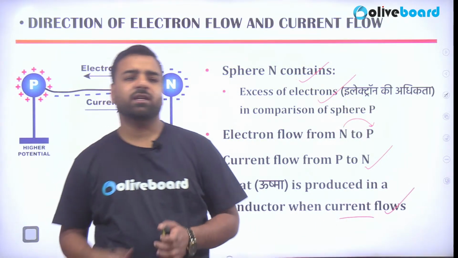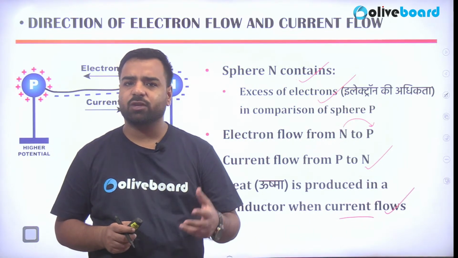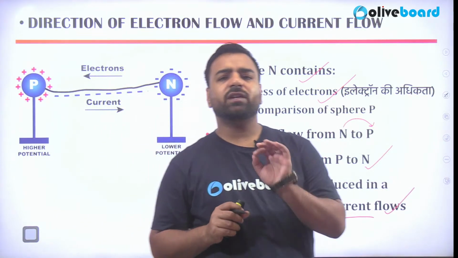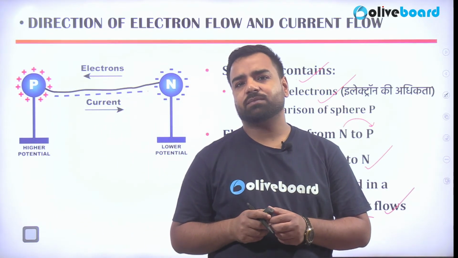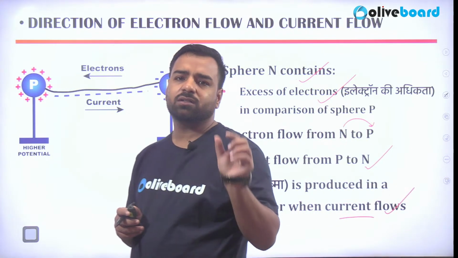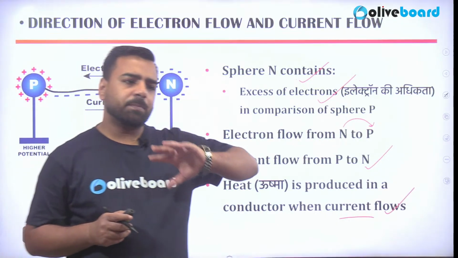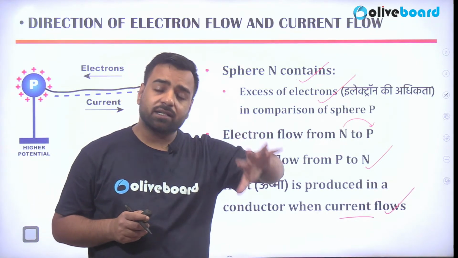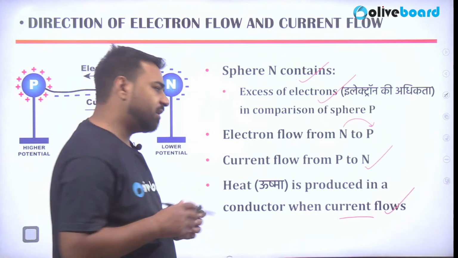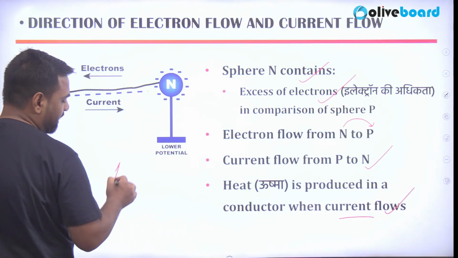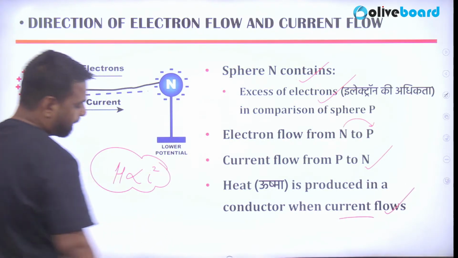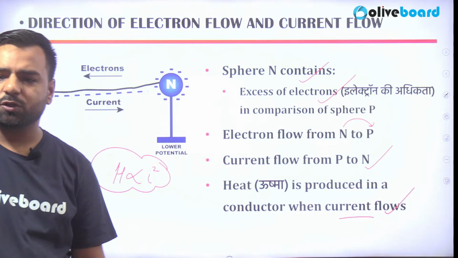We have seen that if we are using heaters or any electric equipment, after some time when you try to touch the wire, you'll feel that it is heated up, right? Why is it so? Because of the flow of the current, that wire starts to heat up. So is there any relation between the heat and the current? Yes, heat is directly proportional to the square of the current.